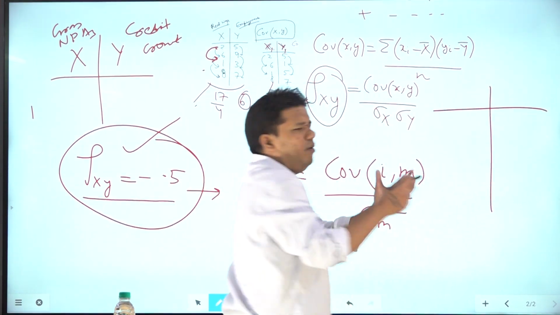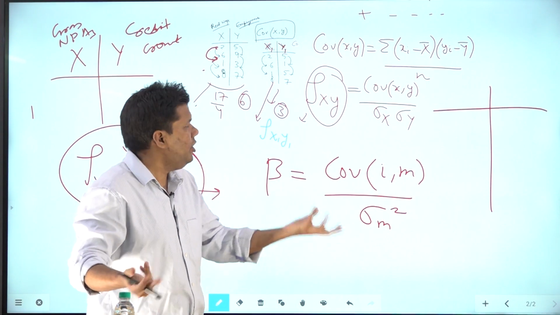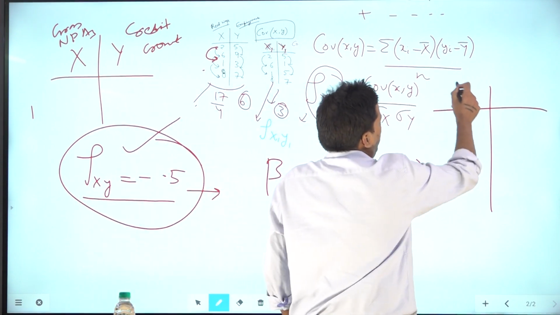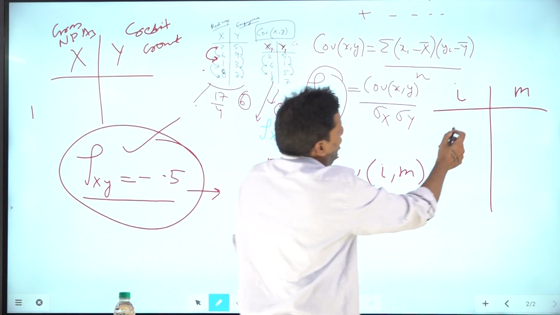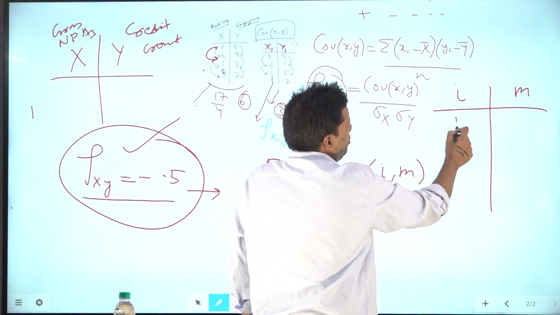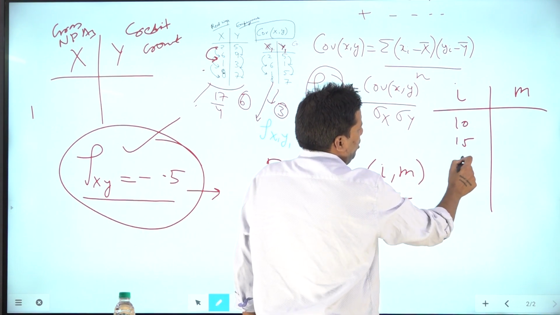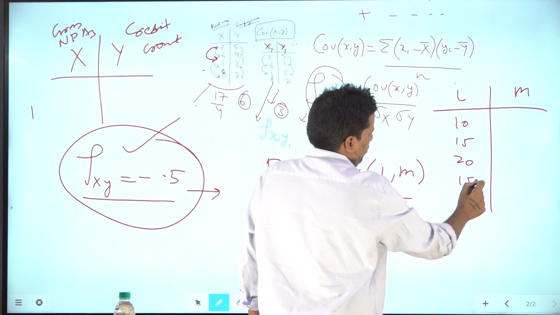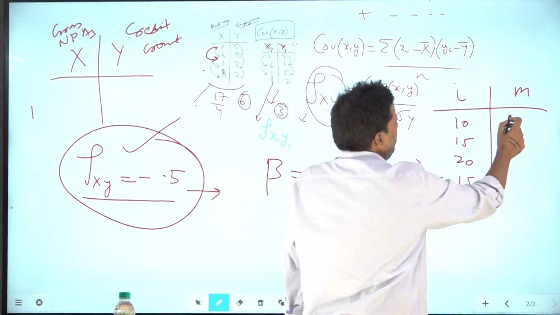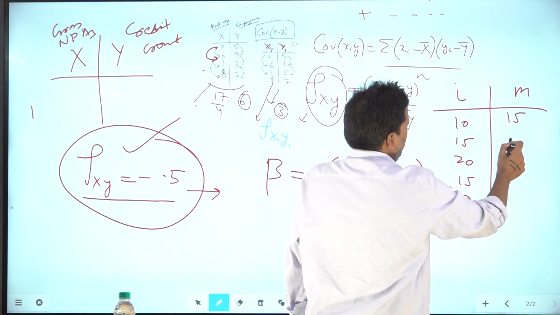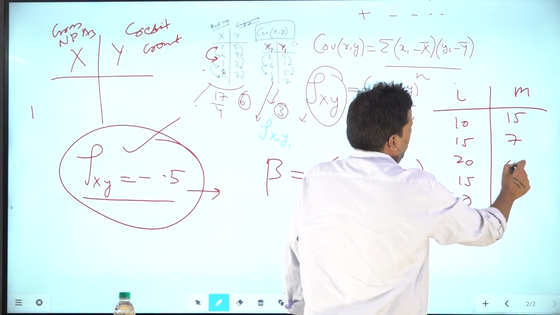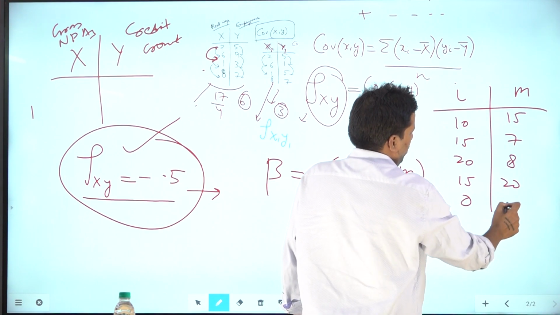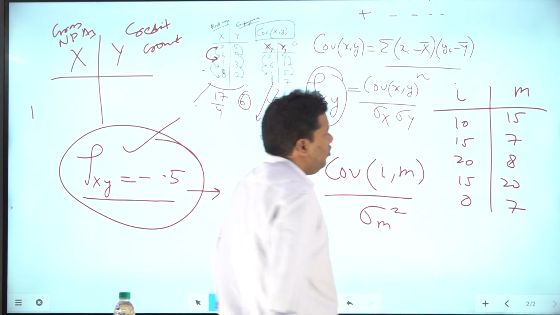Security means any bond or any debenture you have purchased. This we are calling I, and this is M. Let's say your return on security is 10%, 15%, 20%, 15%, 0%, and the market return is 15%, 7%, 8%, 20%, 7%. This is the market return.